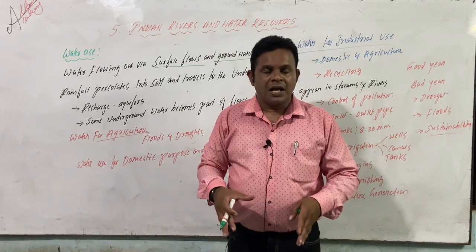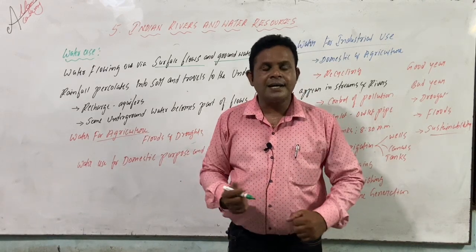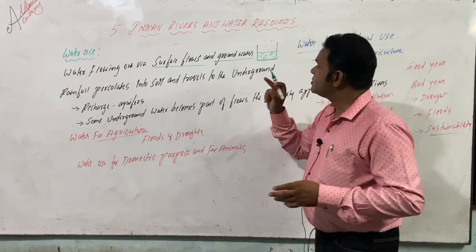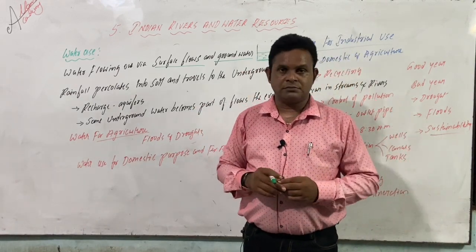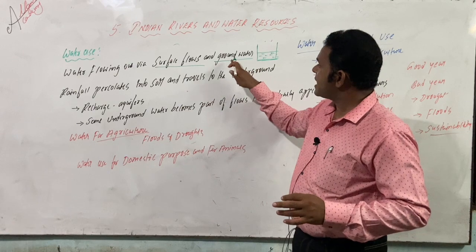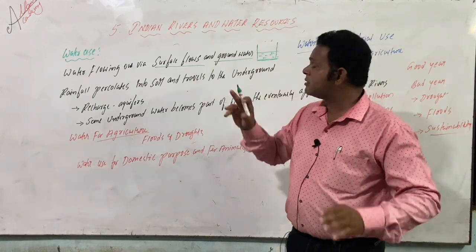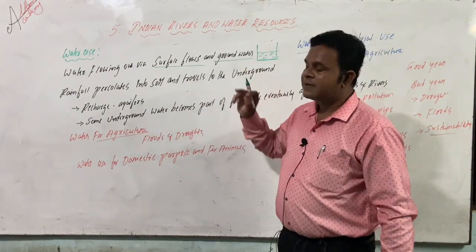Suppose you take Earth as a planet, if you go and dig the Earth, it is what we call groundbreaking. So this is the difference I want to make clear regarding groundwater and surface flow.